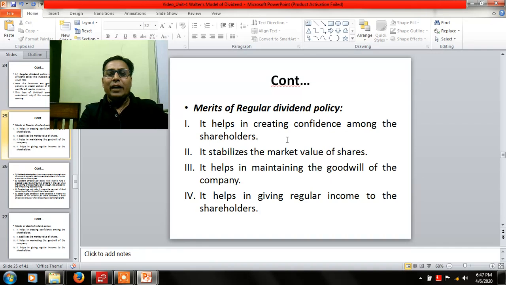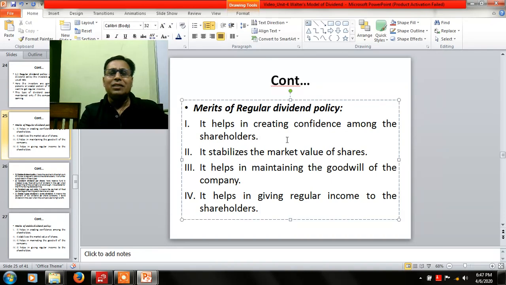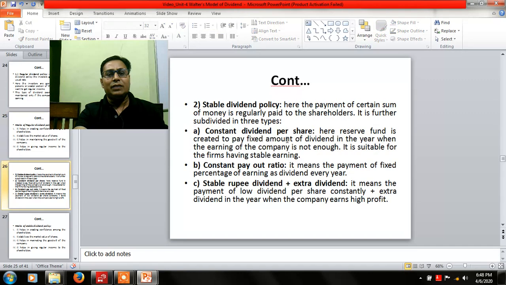Next, what are the merits of regular dividend policy? It helps create confidence among the shareholders or investors in the company. It will stabilize or increase the market value of the share. It also maintains the goodwill of the organization. It helps in giving regular income to the shareholders or investors. So there are several kinds of benefits and merits of the regular dividend policy.